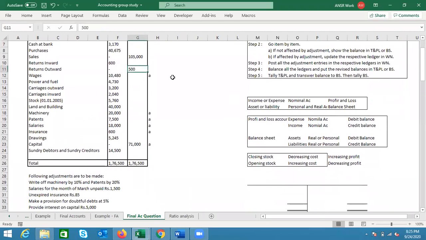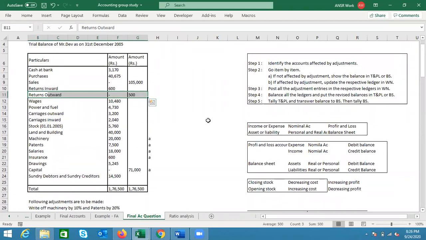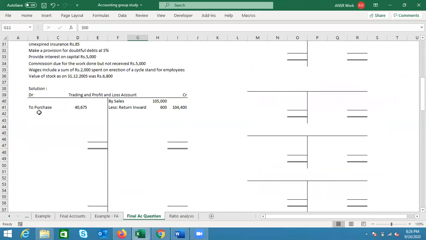Awesome, fine. Can you guys tell me what will happen to return outward in a similar way? It will decrease the purchases. Now tell me, what is return outward? You have purchased something, now you're returning it, right? So it is a kind of income, because it is on the credit side. So instead of putting it on the income side, we are deducting it from the expense side, from the debit side. So less return outward 500, and I've already calculated the balance, which is 40,175.